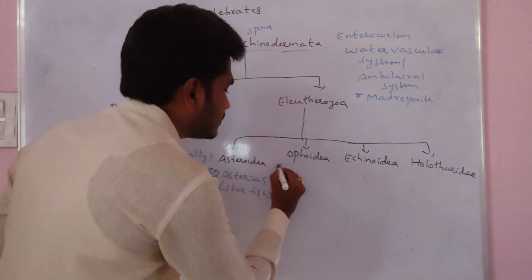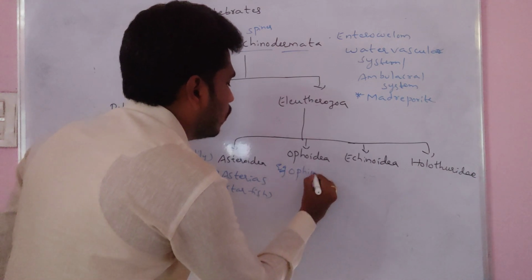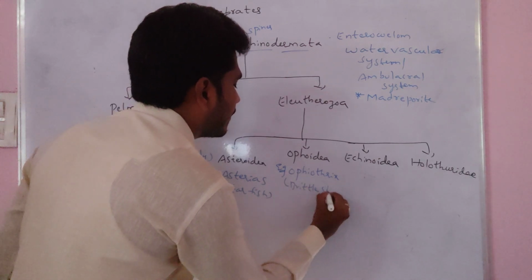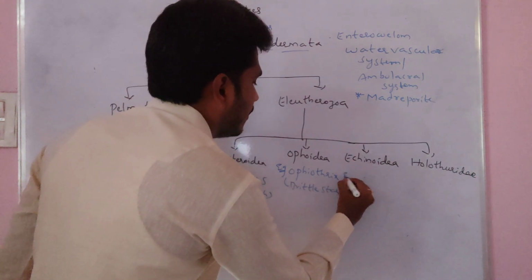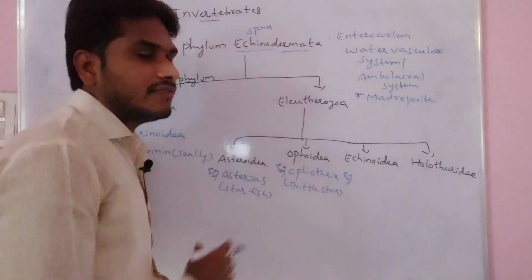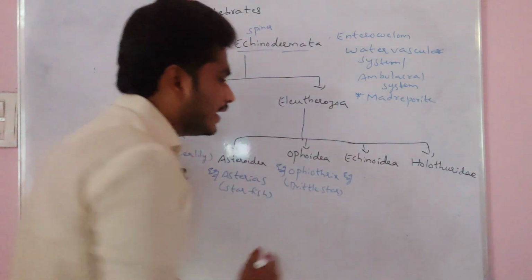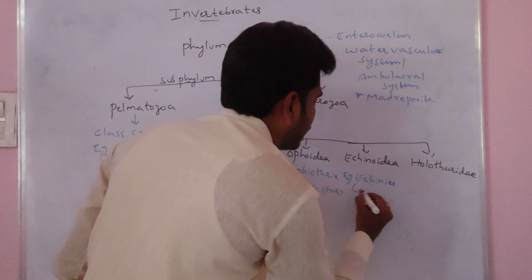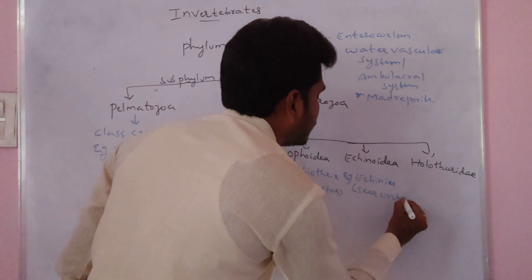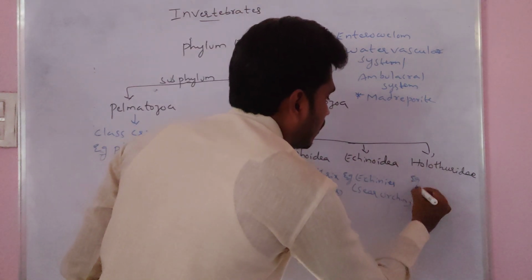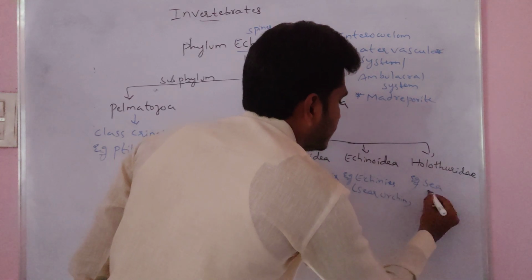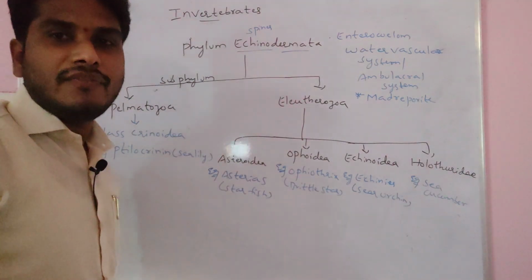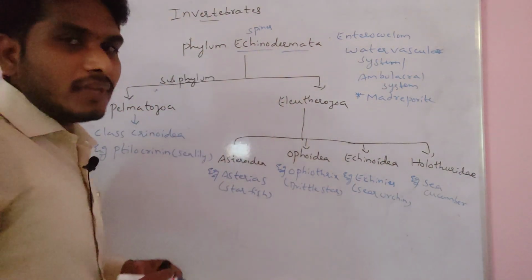Ophioidae, example we are saying is Ophiothrix, commonly called a brittle star. Then Echinoidae, examples mainly consisting of sea urchin and heart urchins. Echinoidae example is Echinus, commonly called sea urchin. Then Holothuridae, example mainly consisting of sea cucumber, Holothurian. This is about the classification of the Echinodermata.